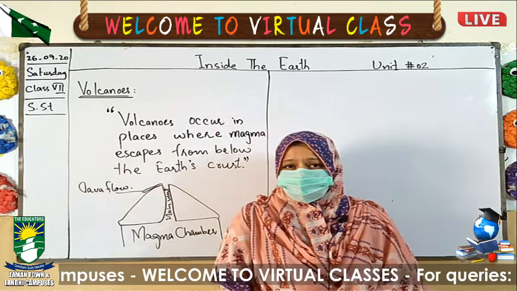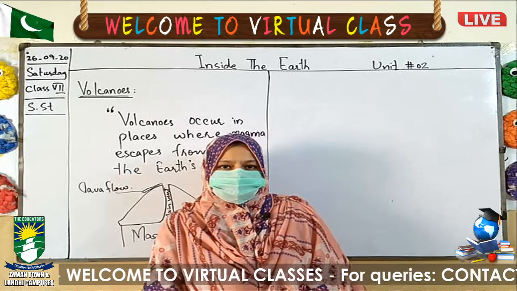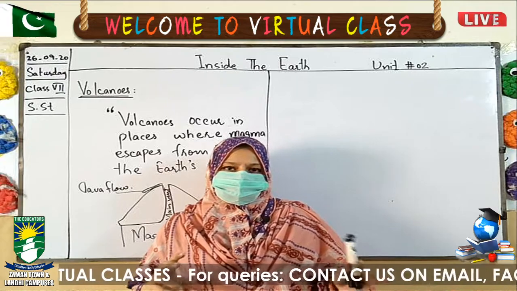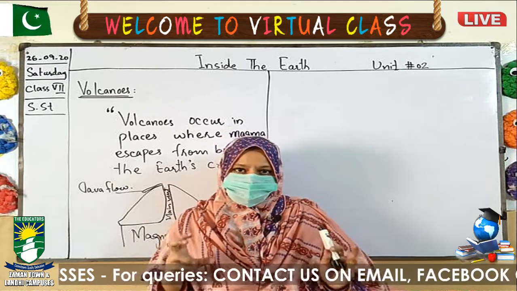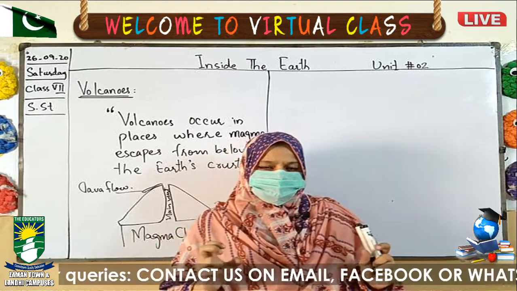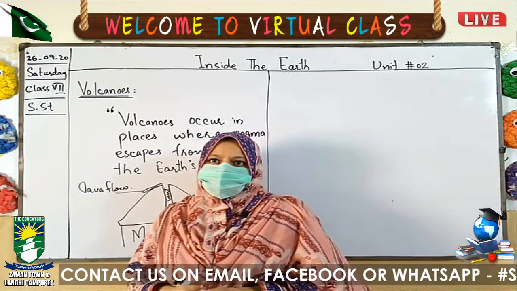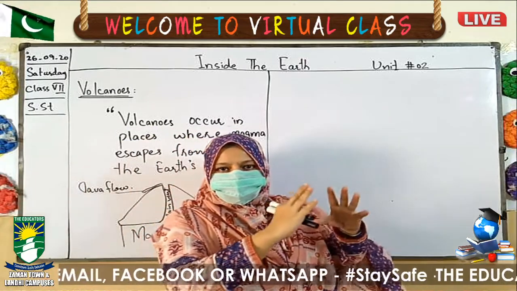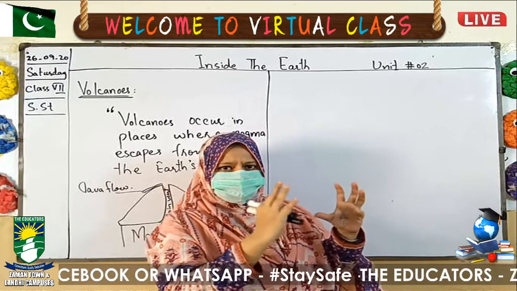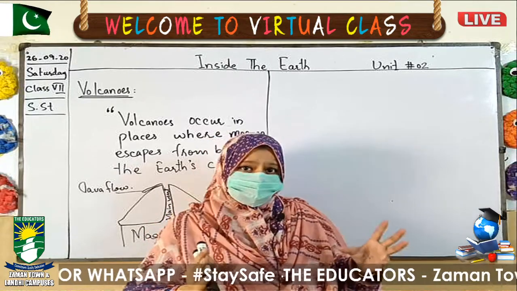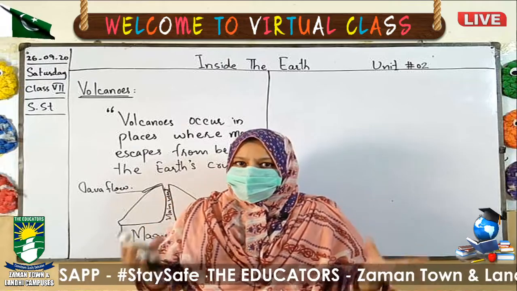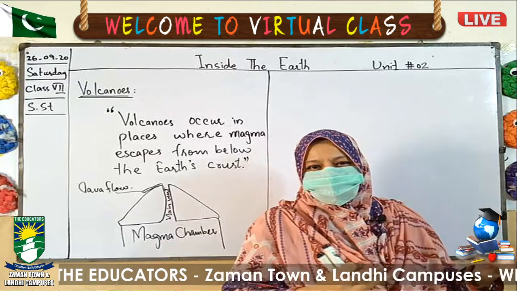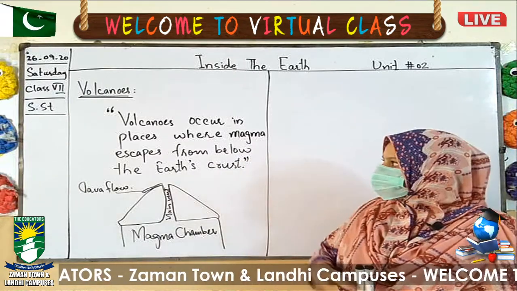As in the earlier classes, we have discussed the different layers of the earth, their composition and their location. We have discussed the tectonic plates, and today we have a new topic, volcanoes. Have you ever heard or seen in movies or cartoons that there is a rock or mountain with an ash cloud around it, and it can explode at any time? It will explode lava or magma, the molten rock from it, that is very hot and dangerous. So today we are going to discuss the volcanoes, where they are.